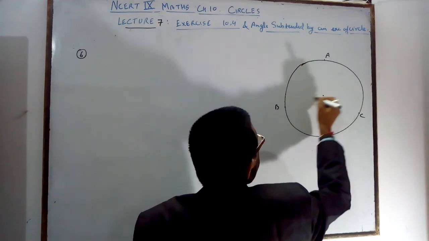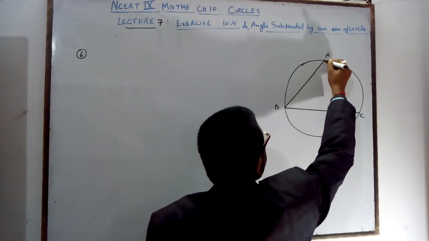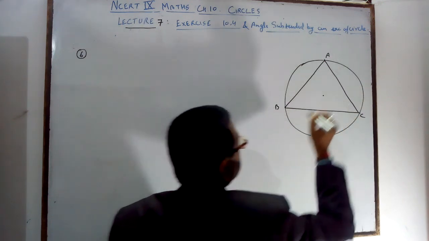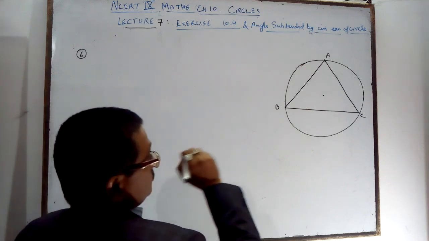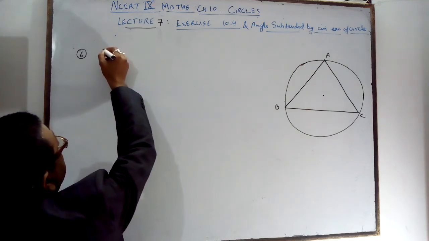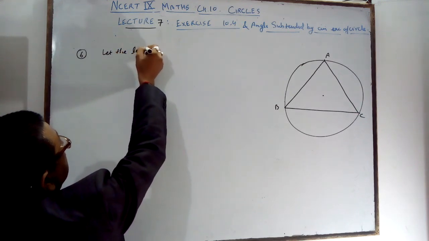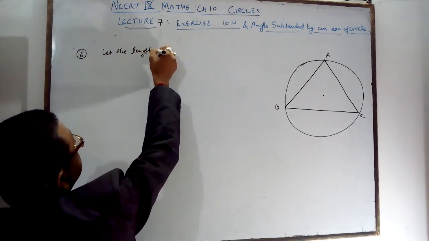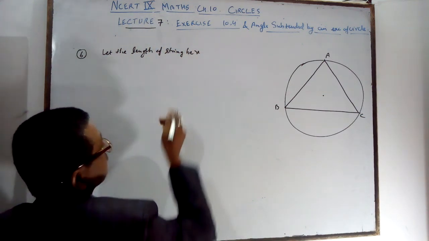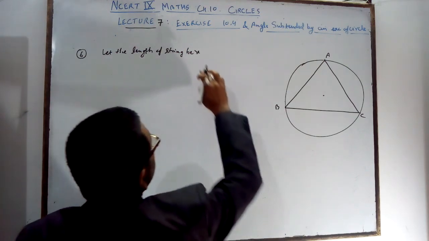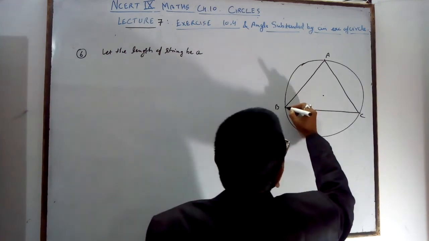Ankur, Syed and David are sitting at three places, A, B and C. Let the length of string be x, or you can say A, of a park of radius.